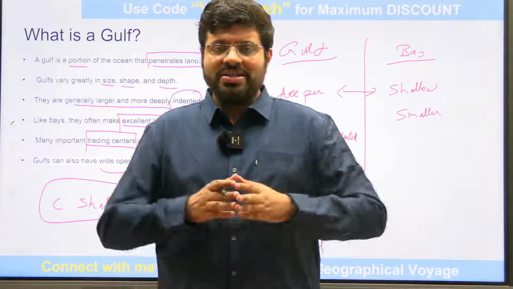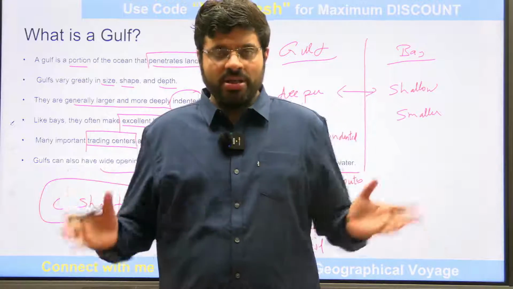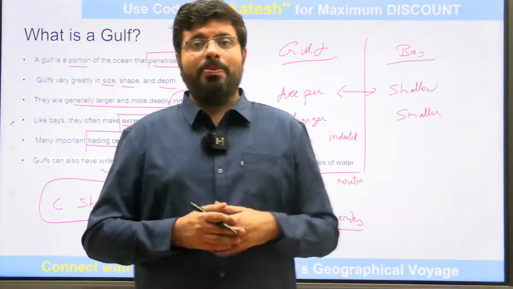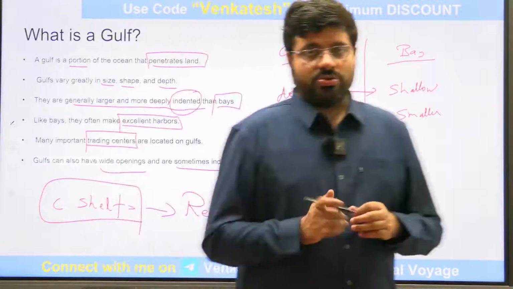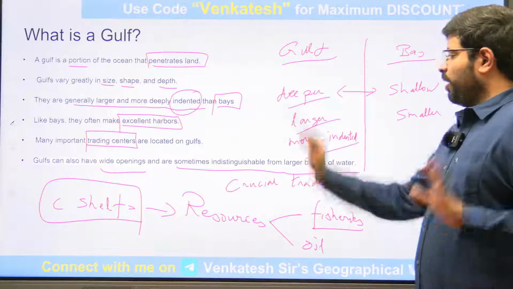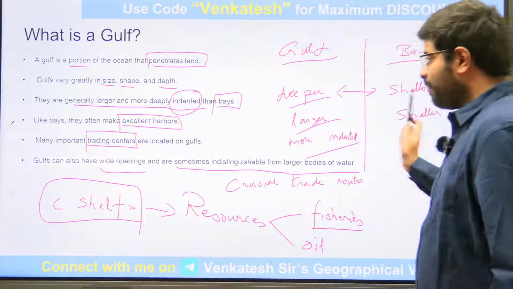What you'll find is that a gulf is a much deeper, larger, wider body. Bay of Bengal is a smaller body. Gulf of Mexico, a bigger body. That's what you can understand, right? So simply remember: gulf is deeper, larger, more indented. These are the three points which will separate a gulf from a bay.